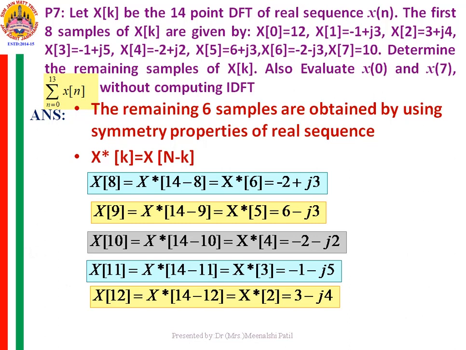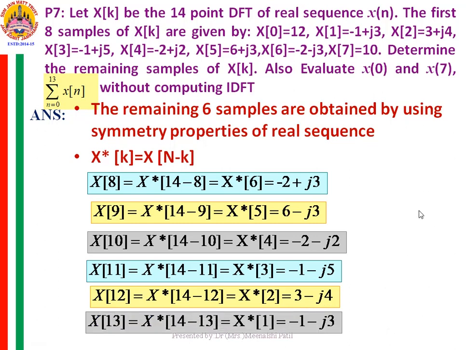Now x12 is the conjugate of x2, and x2 is 3 plus j4, so its conjugate will be 3 minus j4. So x12 is 3 minus j4. Now the last term, x13, is the conjugate of x1, and x1 is minus 1 plus j3. Therefore the conjugate of x1 is minus 1 minus j3, which is x of 13. So we have obtained all the remaining 6 samples. We now have all the DFT points from x0 to x13.